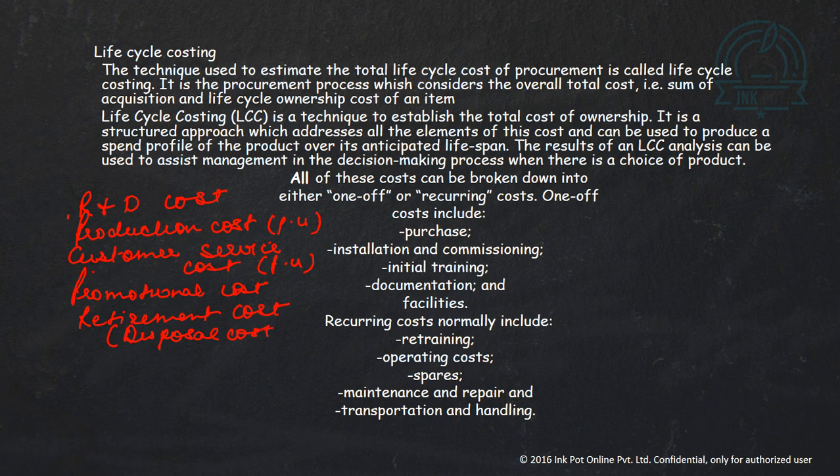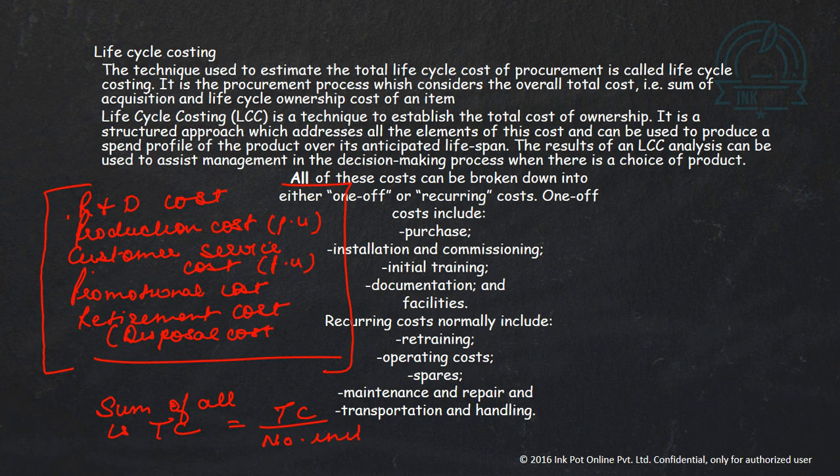And we check how many units we produced during the entire life cycle of the product. So the sum of all this is the total cost, and then we divide the total cost by the number of units produced during the entire life cycle. So we will get life cycle cost per unit. The only purpose is that it helps to identify the least cost alternative and helps in better decision making. So this is known as life cycle costing.